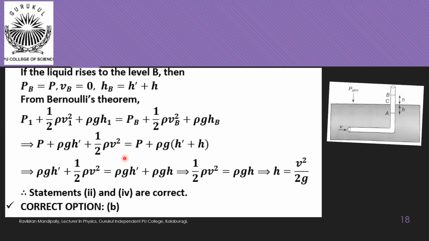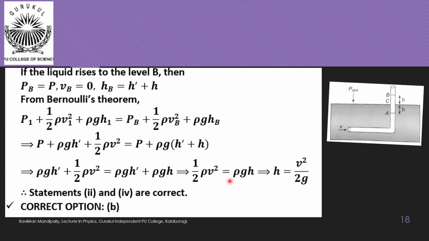Cancelling P on either side and expanding this term, we get rho g h dash plus half rho v square is equal to rho g h dash plus rho g h. That gives half rho v square is equal to rho g h, which is quite possible. Then h is equal to v square by 2g. So this proves that statements 2 and 4 are correct, and hence we are not going to verify the third statement.